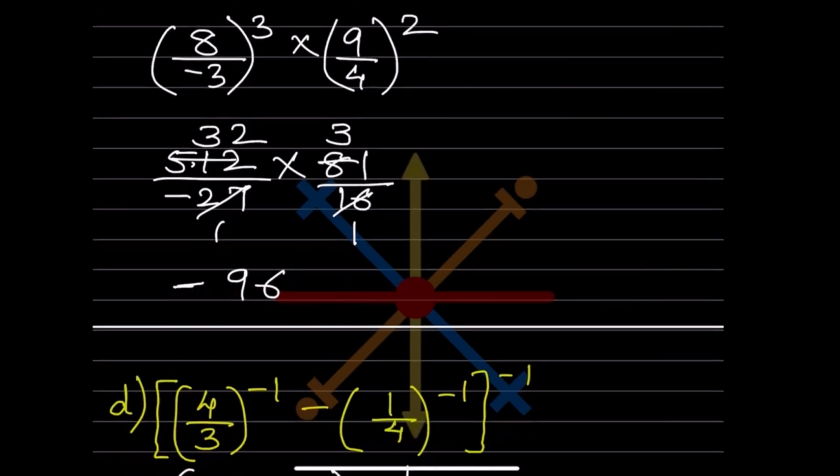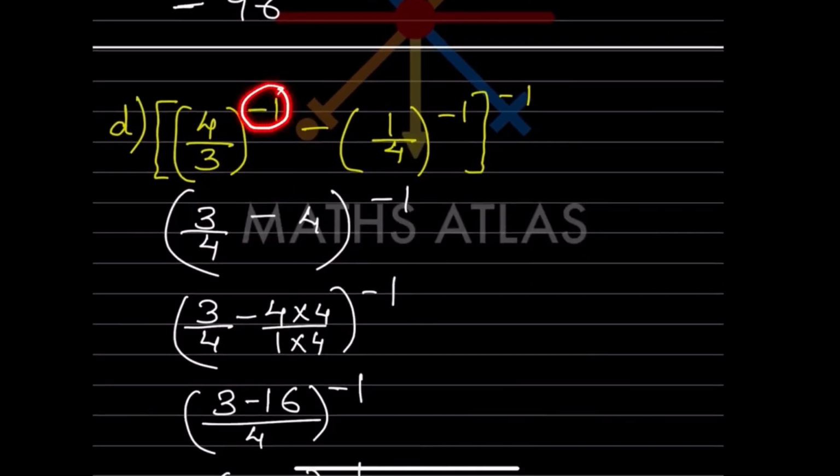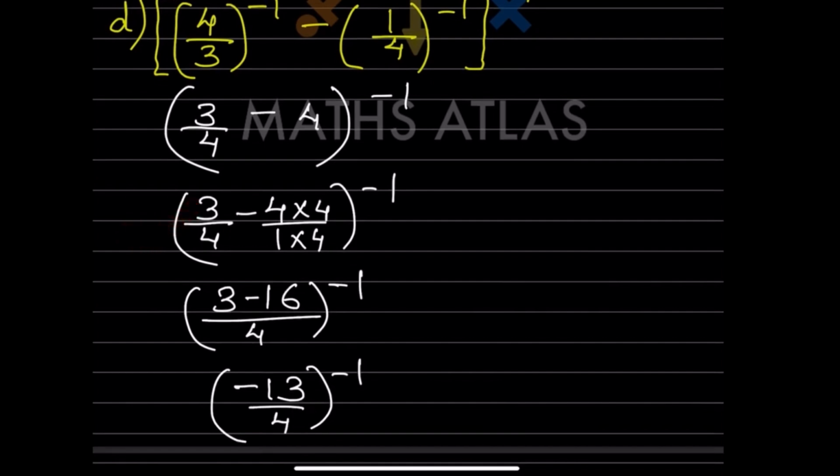So negative 96. So now again this is a negative exponent. So this is going to be, this will get flipped over, that will be 3 by 4. This minus, again this is a negative one, so this is going to get flipped over, that is going to be 4 by 1. Usually we don't like 1. So now this, let us keep this same first. Now we can see the denominator is 4. So we are going to multiply by 4, this is the step. So now 4 and this also 4.